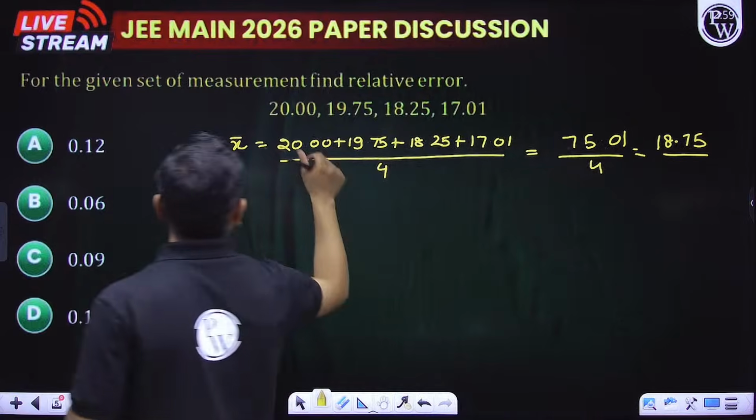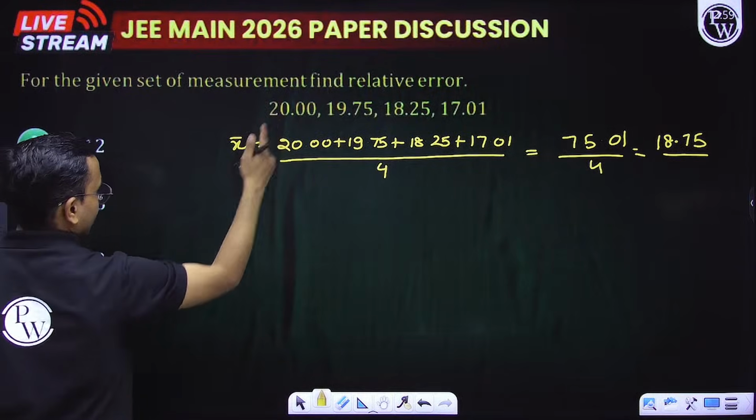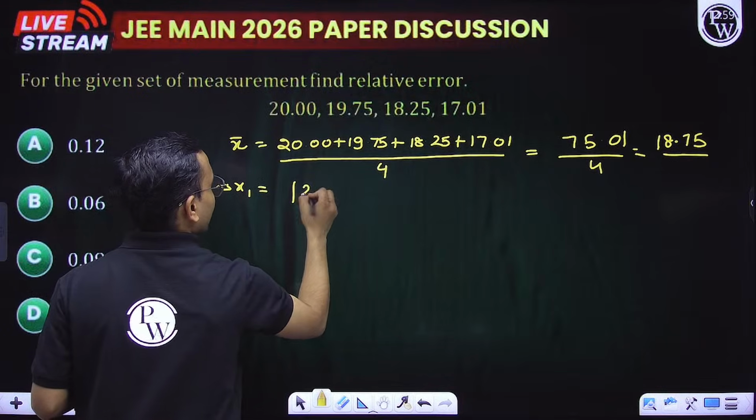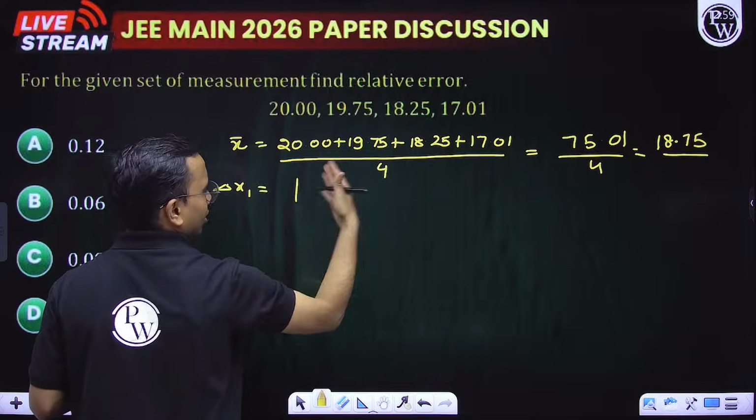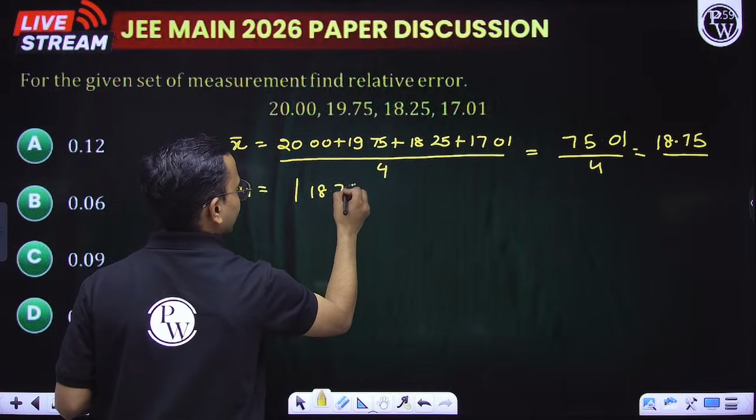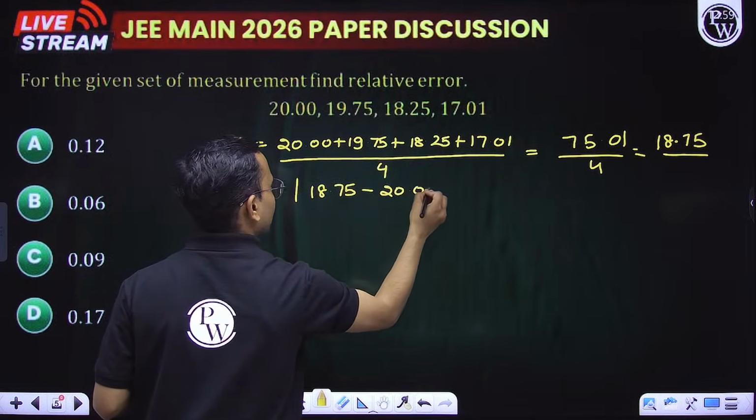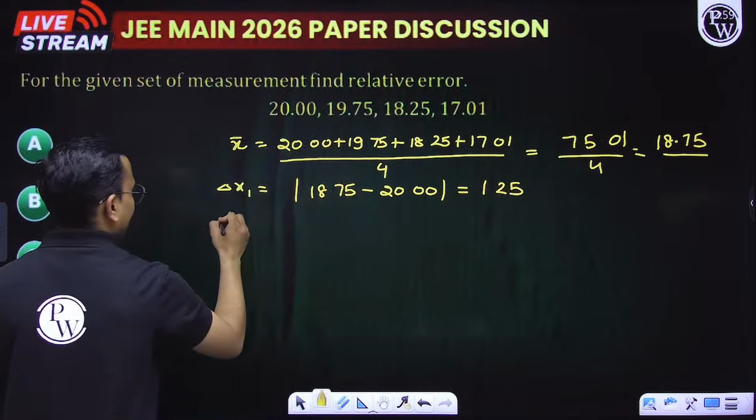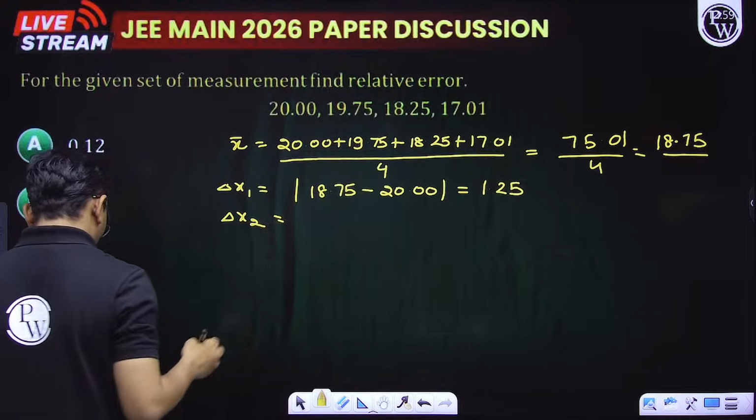I got the mean value. Now find the individual absolute errors. So delta x1, that is mod of 18.75, means only we need the magnitude anyways, so it doesn't matter from which you are subtracting which quantity. So this becomes 1.25. Then delta x2, what is that?